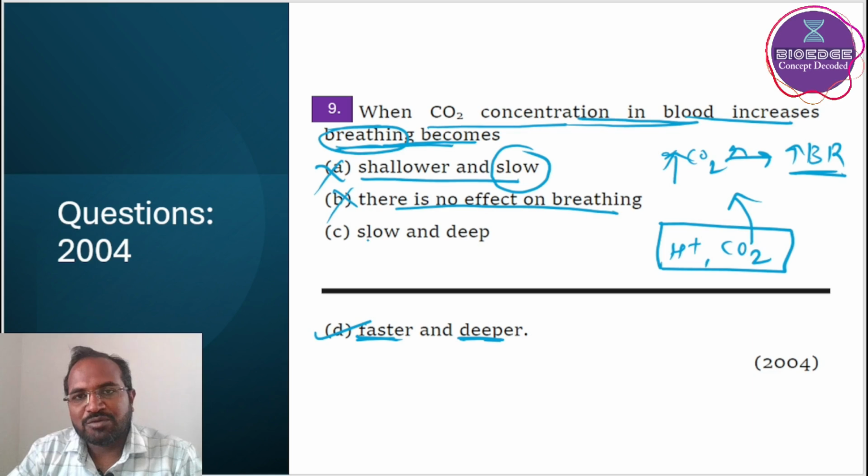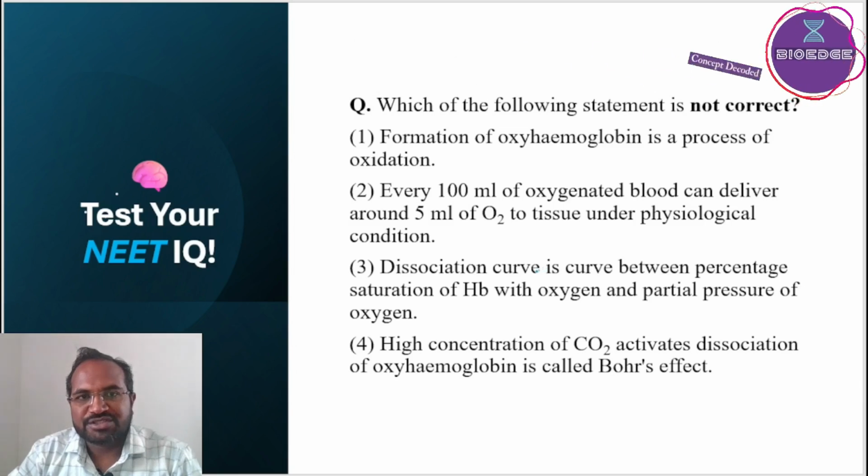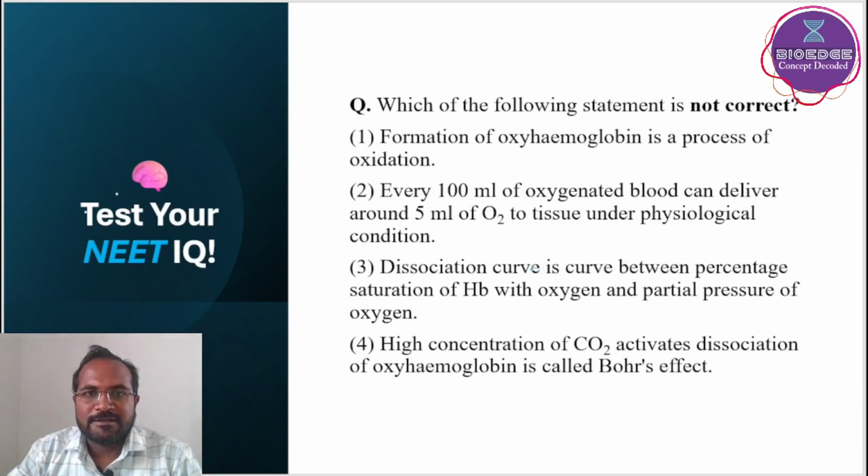So B option is wrong. Then slow and deep: if breathing rate becomes slow, then more CO2 will accumulate, so it is also a wrong option. One question I have given you for practice, so you should comment the answer to this question.